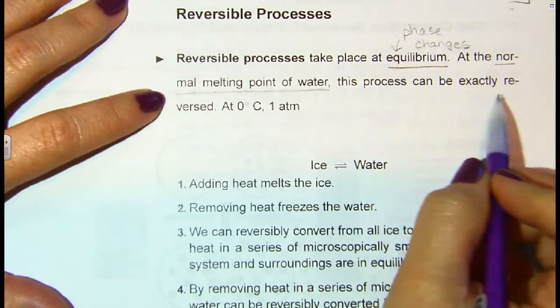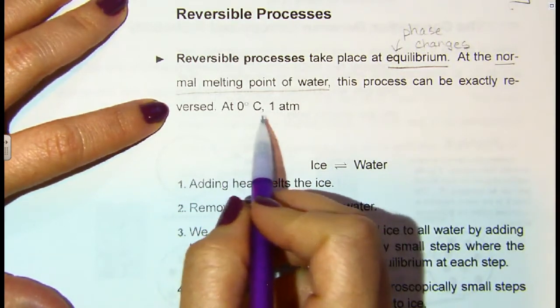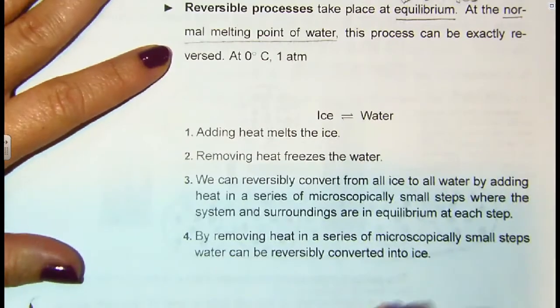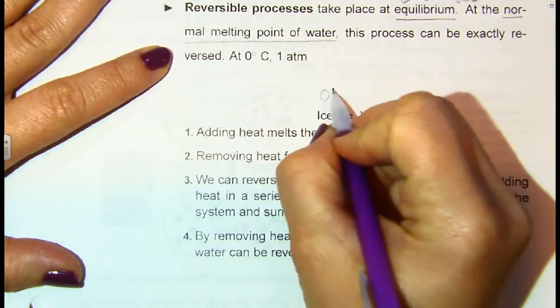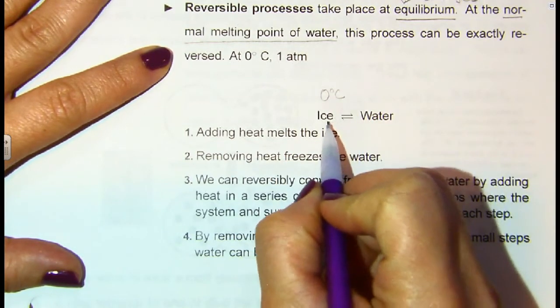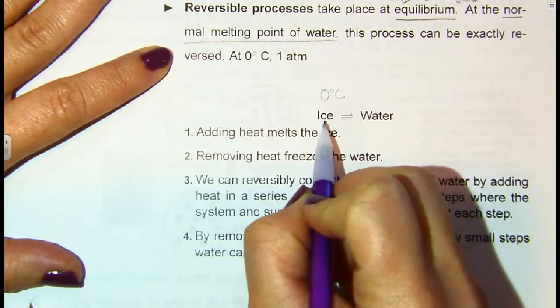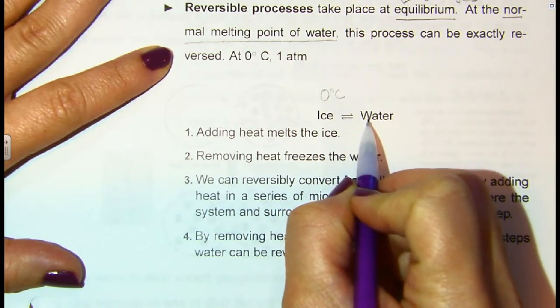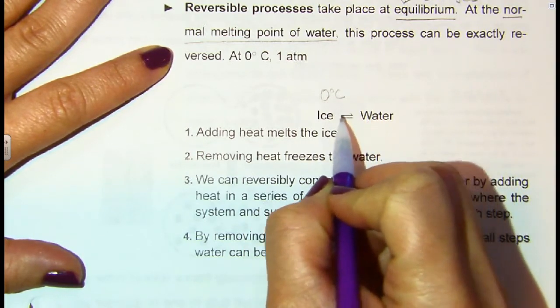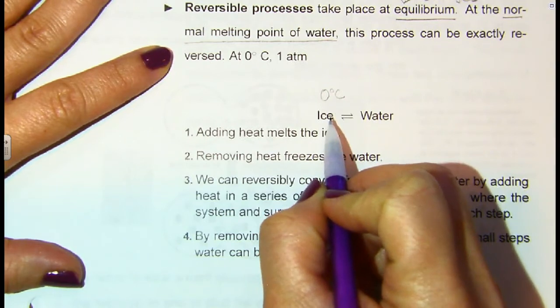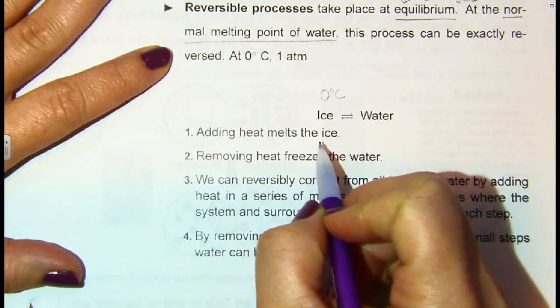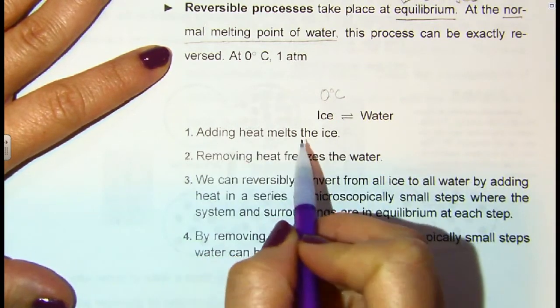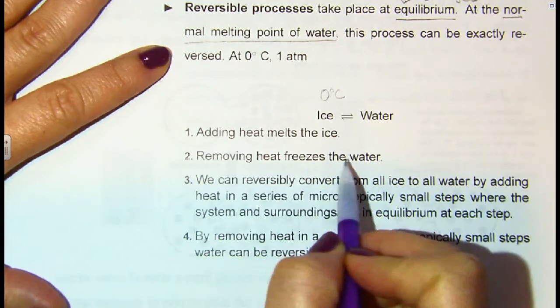This process can be exactly reversed at 0 degrees and 1 atmosphere. So in other words, at a temperature of 0 degrees Celsius, ice can turn into water by melting, or the water can turn back into ice by freezing. It just depends on whether you're adding heat or removing heat. Adding heat will melt the ice, removing the heat will freeze the water.